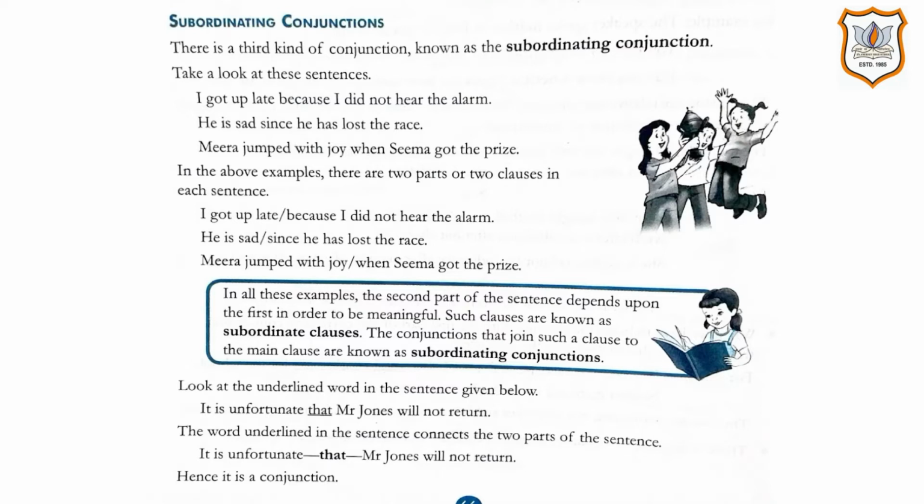sentence. In all these examples, the second part of the sentence depends upon the first in order to be meaningful. Such clauses are known as subordinate clauses. The conjunctions that join such a clause to the main clause are known as subordinating conjunctions. So students, please write down this definition in your notebook. Next we have is